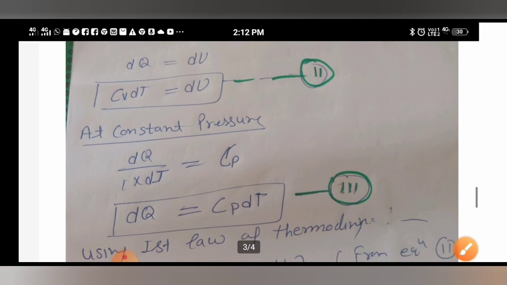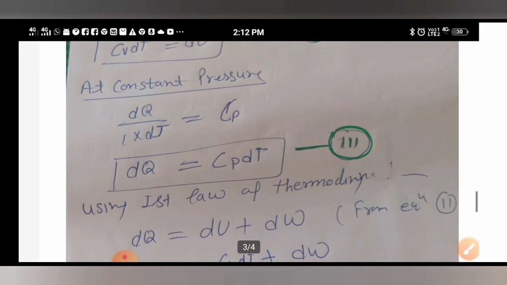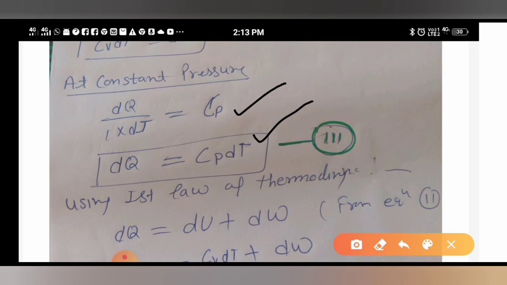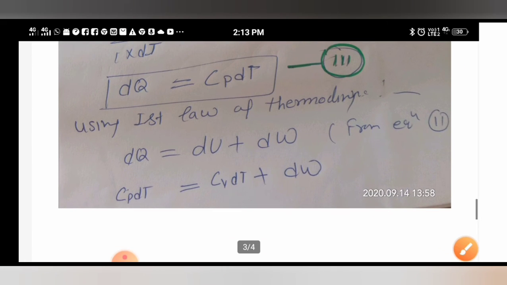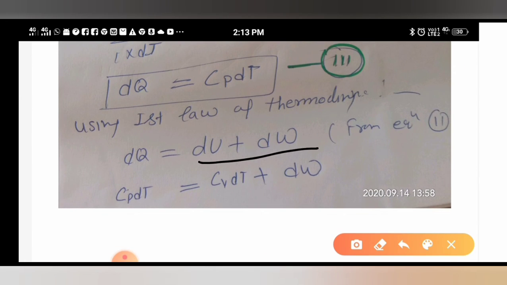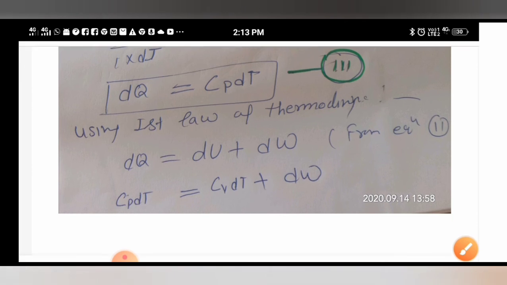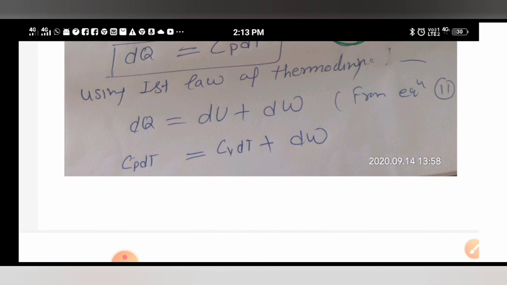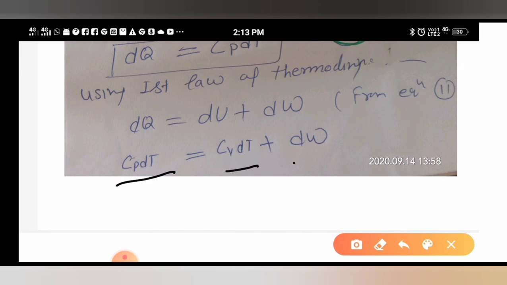Now students, we will proceed with the same formula at constant pressure. At constant pressure the formula will remain the same. You need to write dq upon 1 dt equal to Cp, and dq is equal to Cp dt, equation number 3. Now here also we will use the first law of thermodynamics: dq is equal to du plus dw. So the du value you will put back from equation number 2, and the dq value from equation number 3. Okay, so you will get Cp dt equal to Cv dt plus dw.